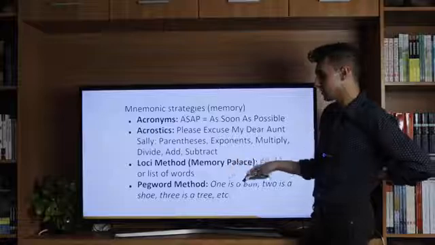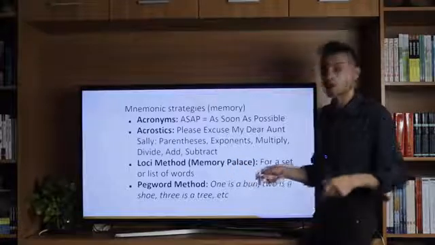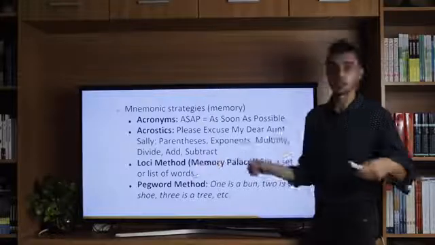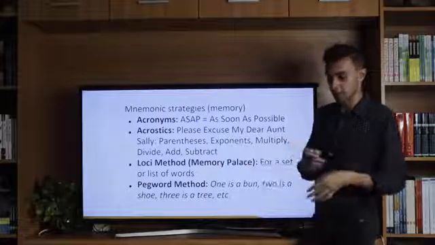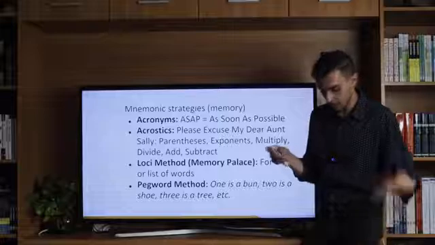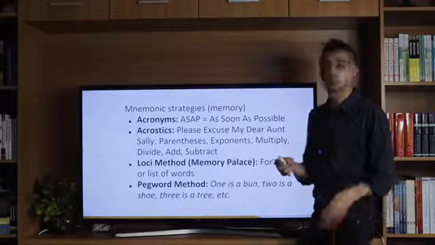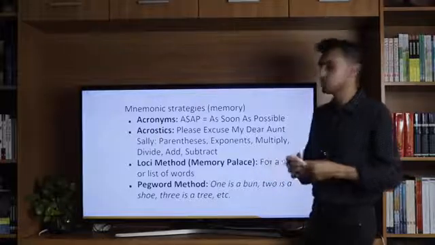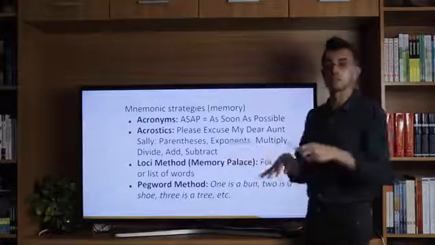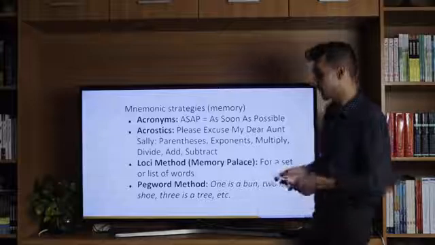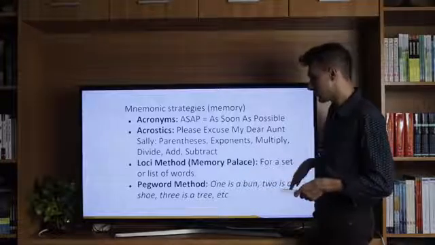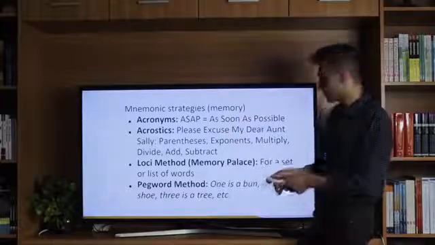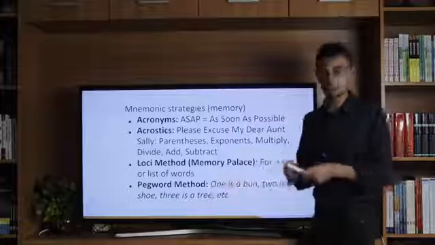So loci method usually relies upon a sense of place. So if we, for example, are trying to remember a list of words, we might put the words in a certain place. Like we might say, okay, the pants are in the living room, the shirt and blouse and tie are in the kitchen, etc. So you associate different words that you're learning with different places, and then you can remember them better. And a peg word method too. So 1 is a bun, 2 is a shoe, 3 is a tree. You can add certain vocab words to this rhyme to remember it better, right?